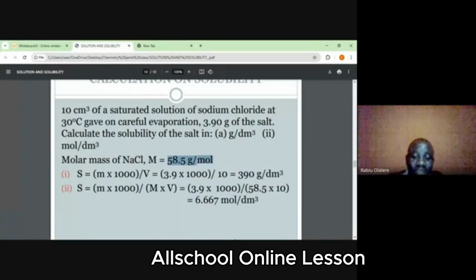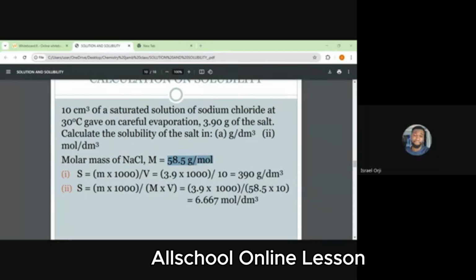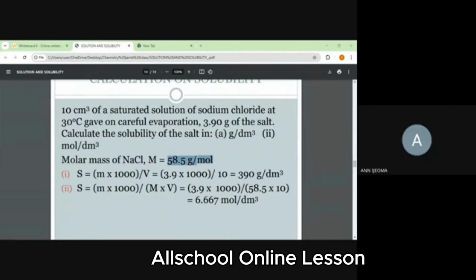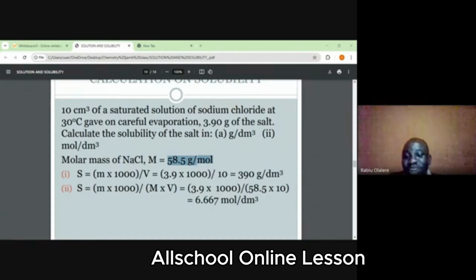I believe there is nobody here that cannot calculate molar mass. Anyone like that? So please, if you don't know how to calculate molar mass, you need to work on that, please. I'll work on that, sir. I don't know how to calculate it too. We have been using, I don't think there is any class we had that we didn't refer to molar mass in what we have been doing. All the topics we have covered, I don't think there was any topic with it.